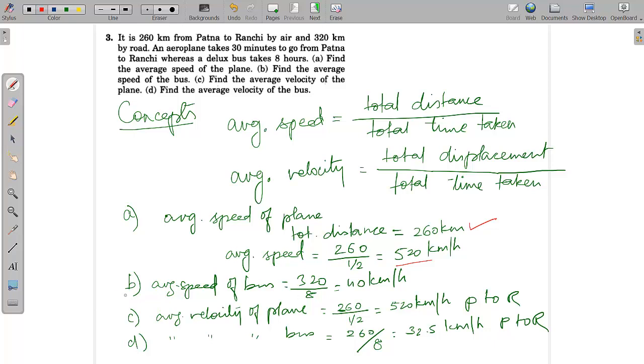What is the average speed of the bus? Question number B. The average speed of the bus will be the total distance traveled by the bus divided by the total time taken. So the average speed of the bus will be 320 divided by 8. So that is 40 kilometers per hour.